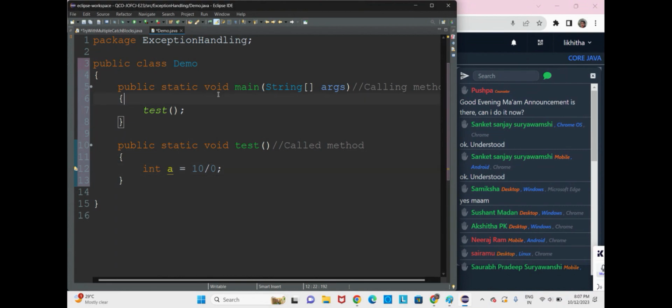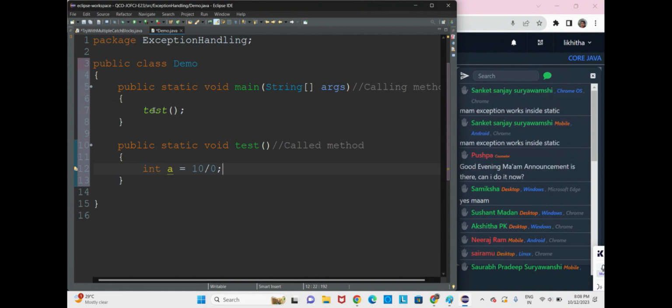Now control comes to the test method. It will come here and execute this statement, line number 12. Now in this statement we have an exception. After we get an exception, control goes back to the test method, that is the calling method.